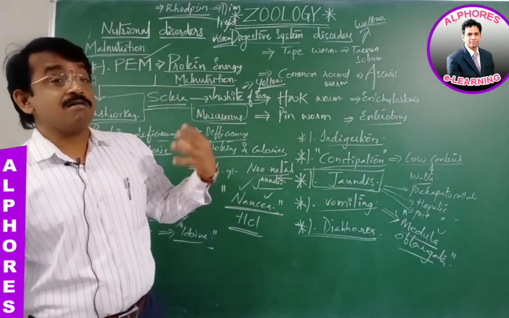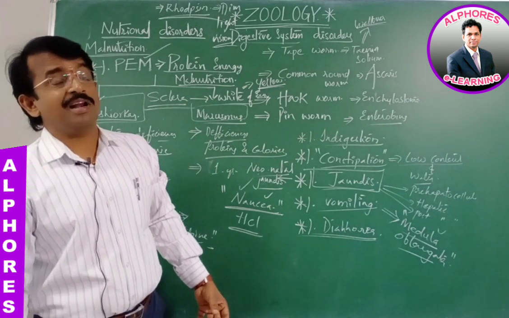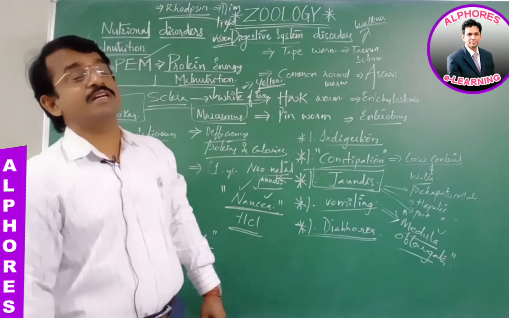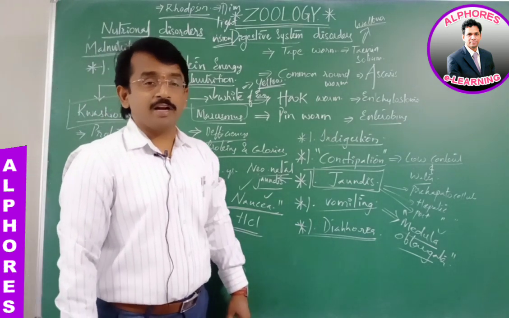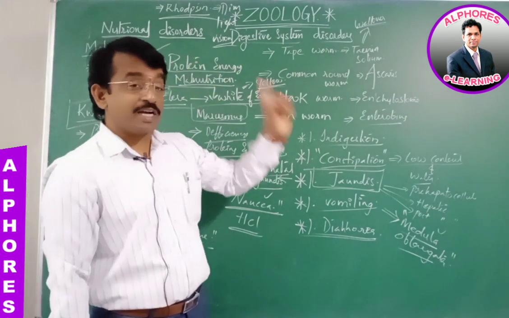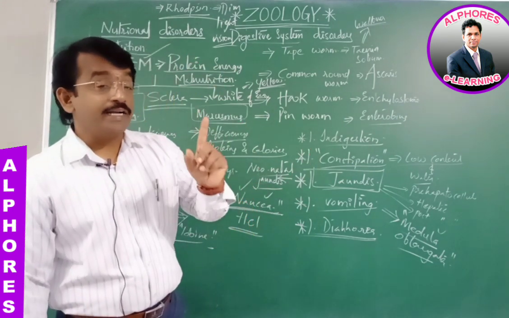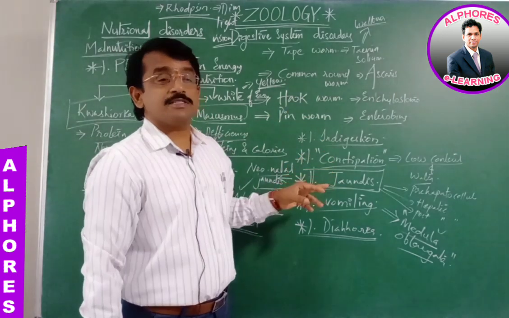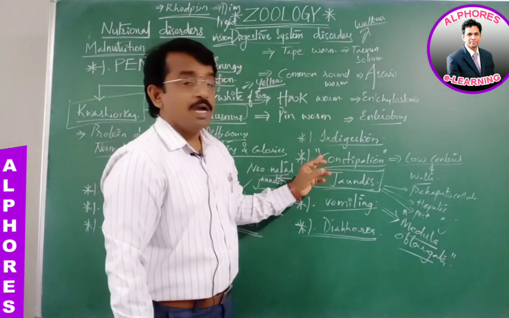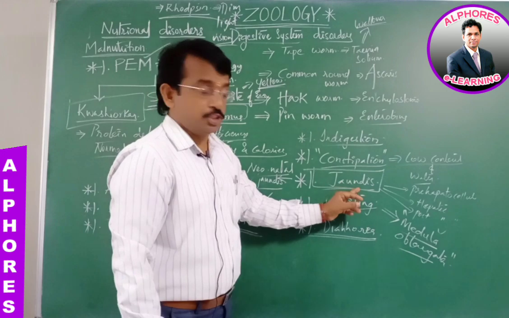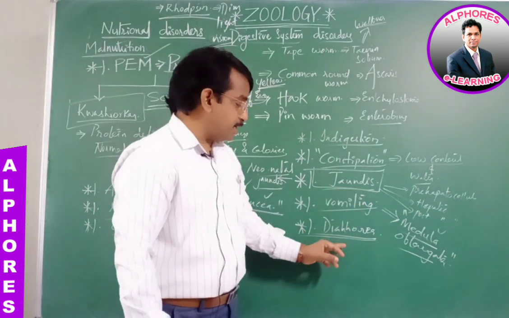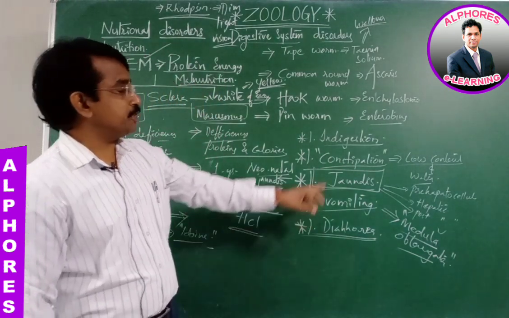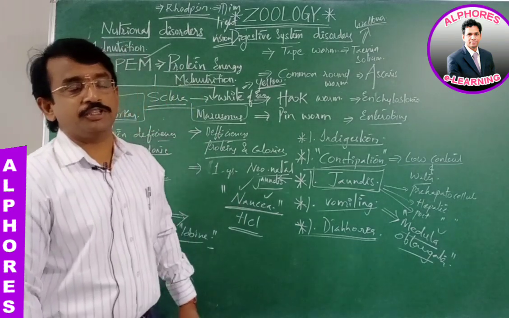Either it is irregular intervals of taking food, or taking less fiber food or water, or a deficiency of enzymes related to digestion. Anxiety, stress and spicy food intake are all reasons for digestive system disorders: indigestion, constipation, jaundice, vomiting and diarrhea. Indigestion is the incomplete digestion or failure of digestion due to taking spicy food or excess food.